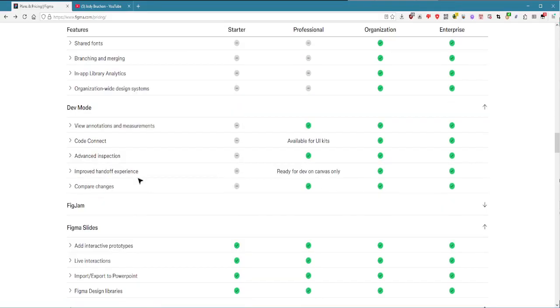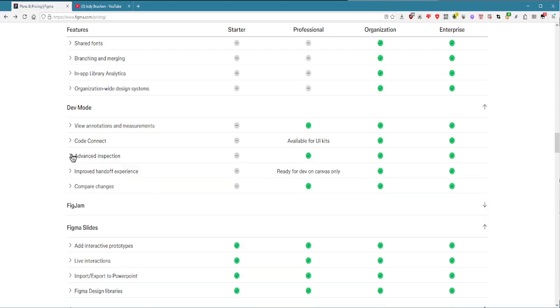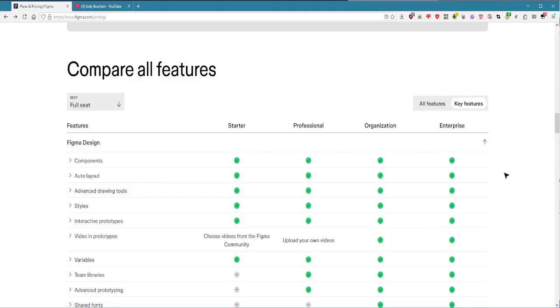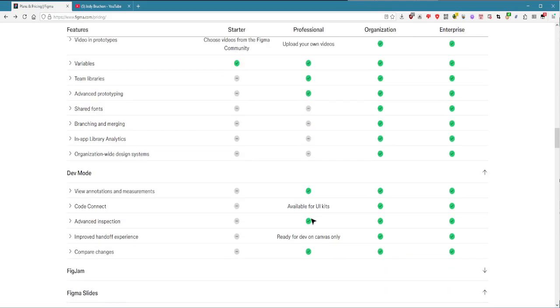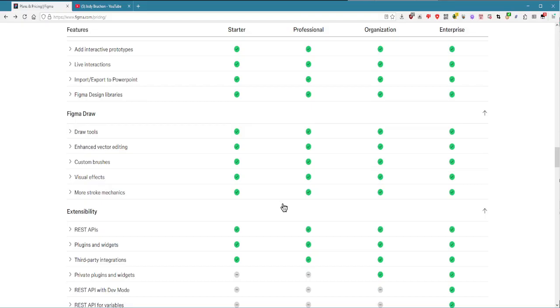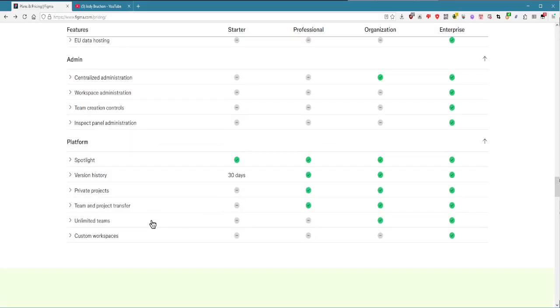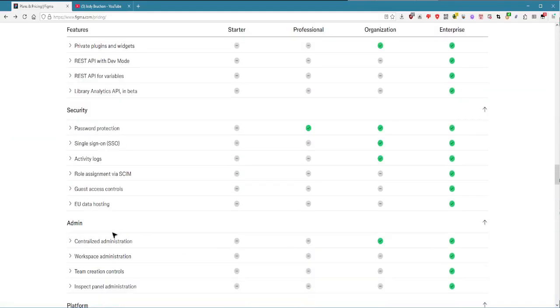Dev mode. Okay, whatever. But I don't know what advanced inspection is. That's why I have to pop this down and read it. So I'm going to have to pop them all down anyway. At a minimum, couldn't you just have had something in here that says expand all so I could read all the sections for the crap that you expect me to look through? Like, why can't you do that? If you're a user interface design company, why is it that you can't make a good interface here? Why is it that you can't lay your content out in a way that is meaningful and doesn't waste my time? This is all a waste of my time.